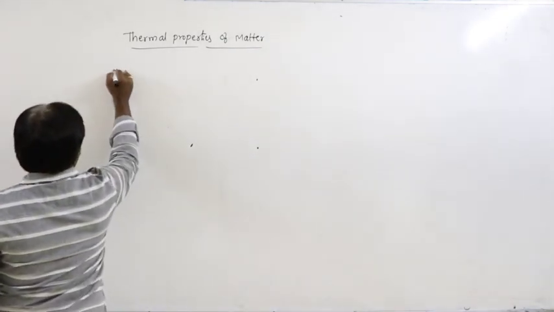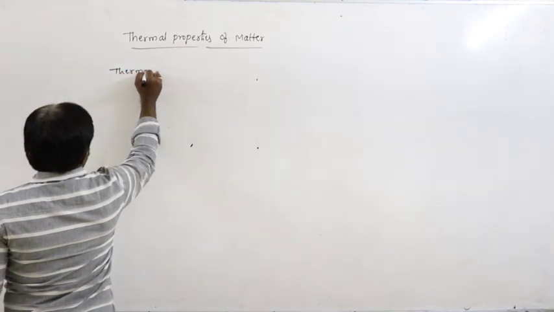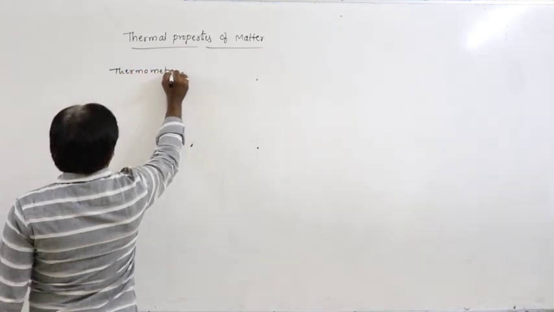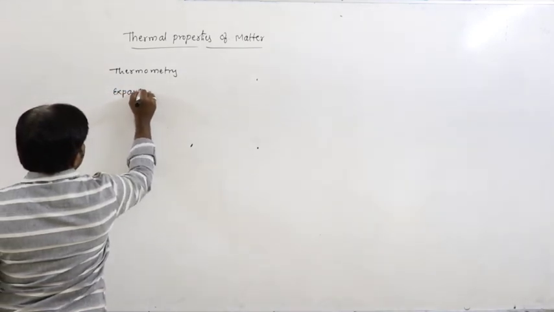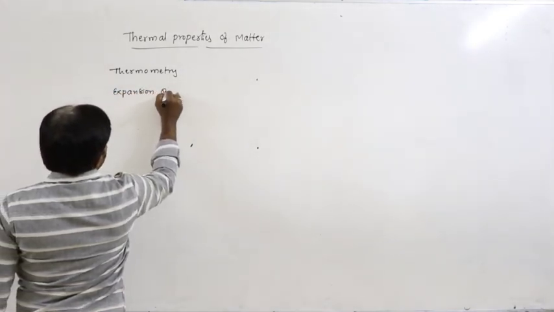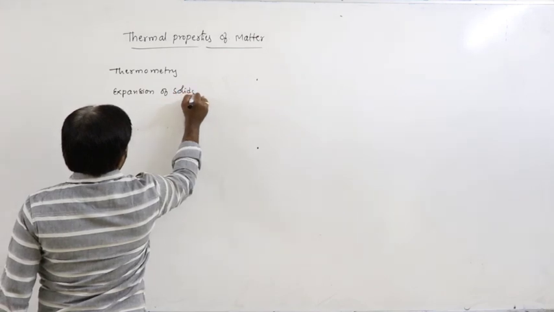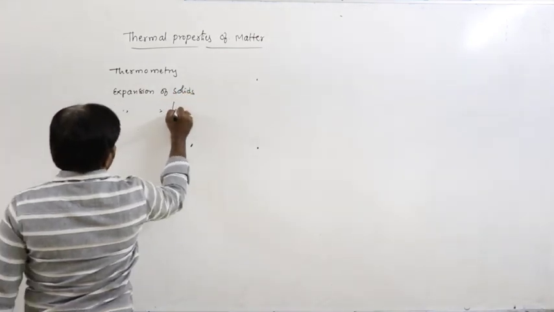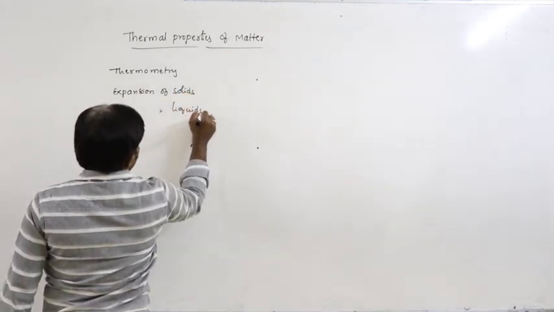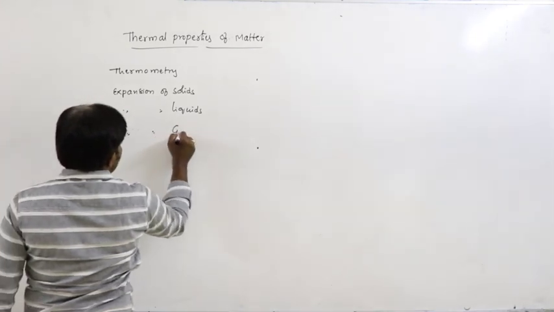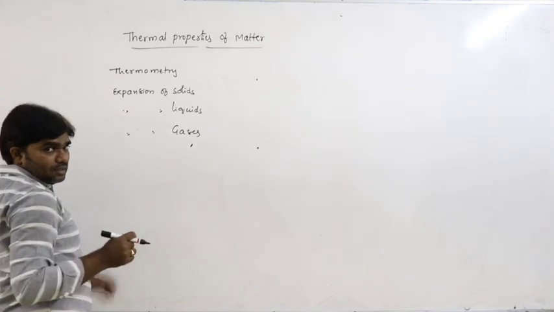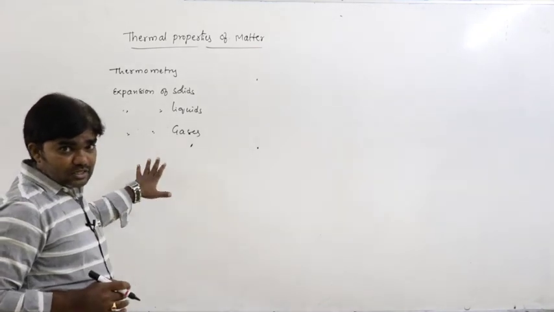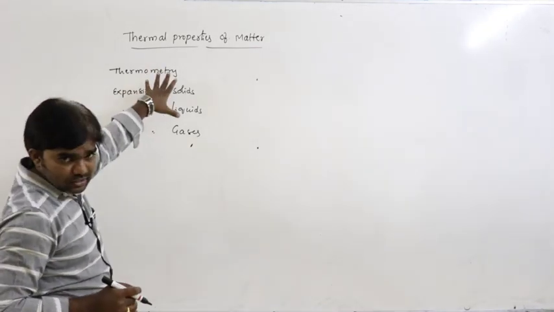We have in this thermometry, next expansion of solids, expansion of liquids and expansion of gases and heat transfer. Heat transfer also, according to NCERT syllabus, heat transfer also includes in this chapter only.